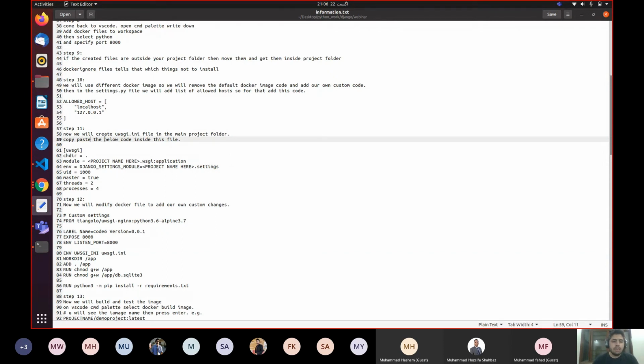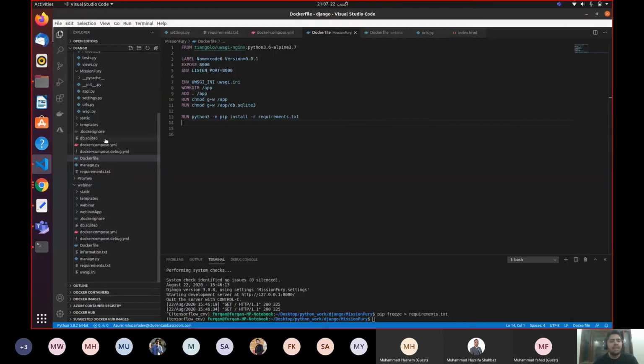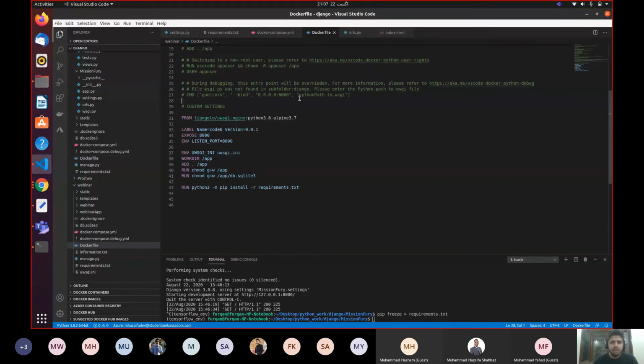Step number 11, now we will create the uwsgi.ini file in the main project folder. Now these are some strange, bizarre names that will make you think, what's going on inside, man? There are so many things, multiple things that we need to remember. For the first time, it teased me as well. It was irritating, but later on it became comfortable. So you have customized your Dockerfile as well.